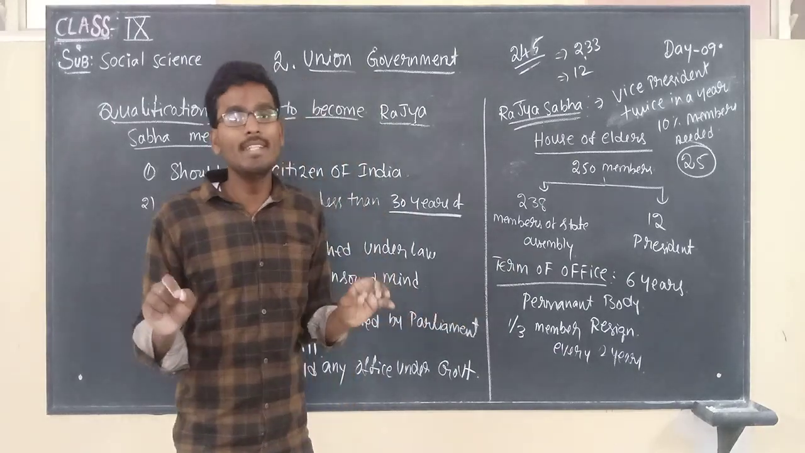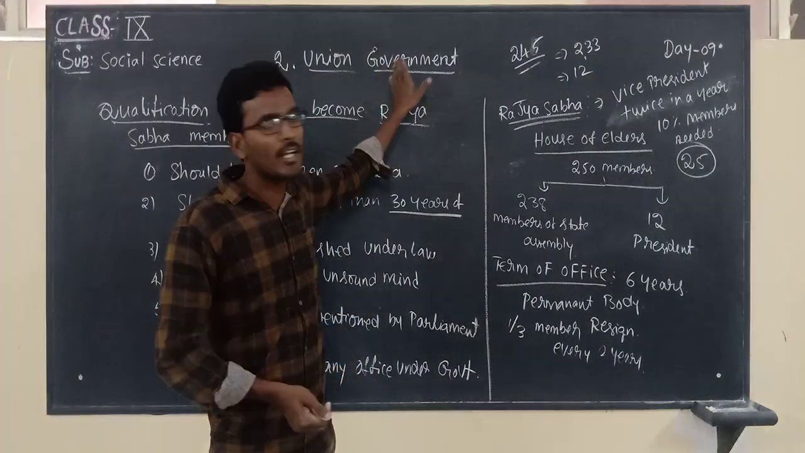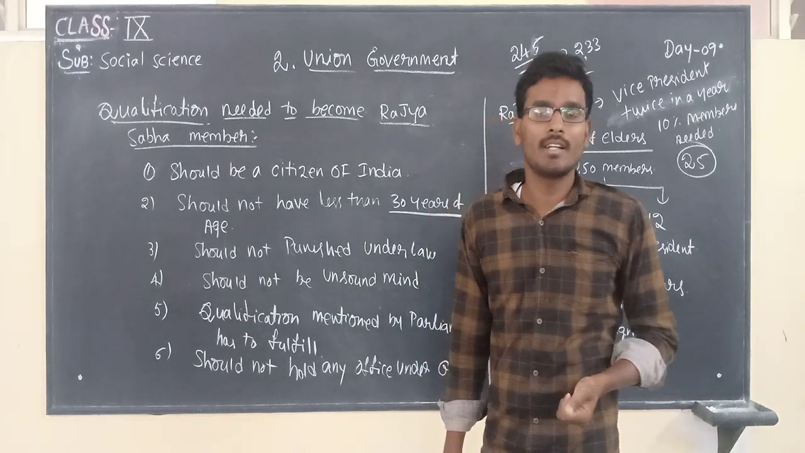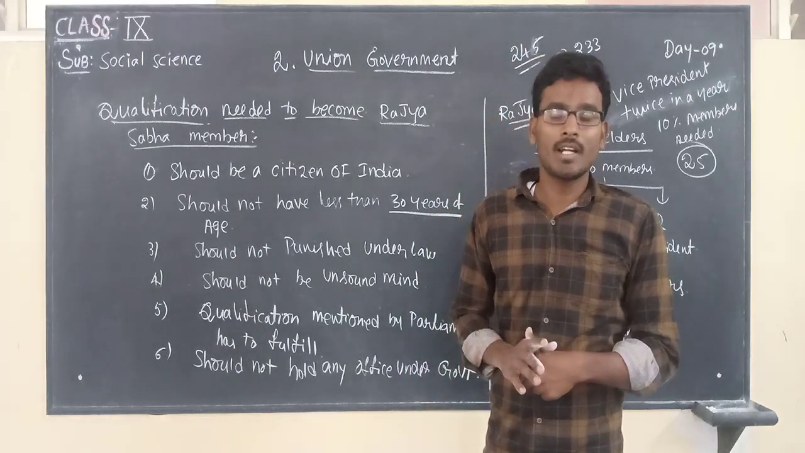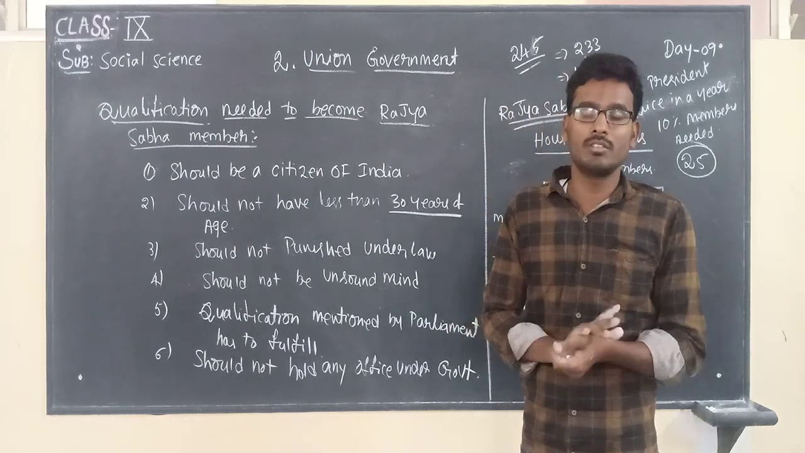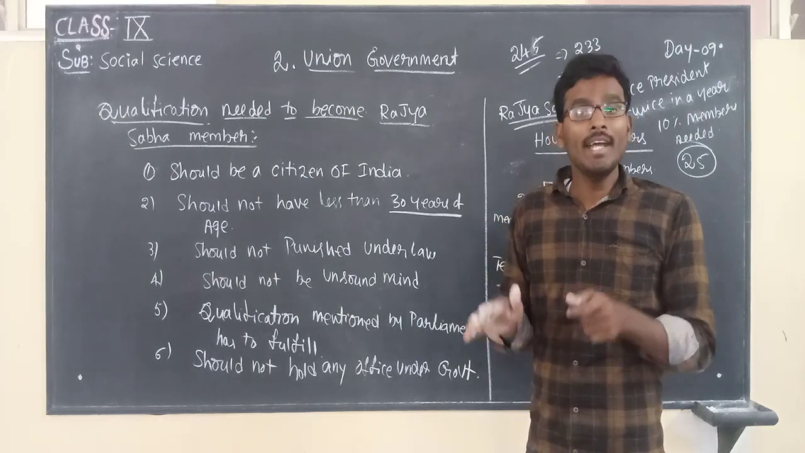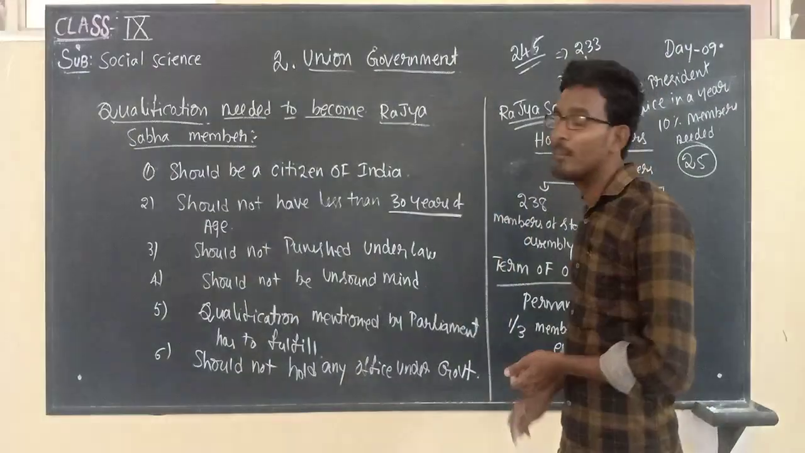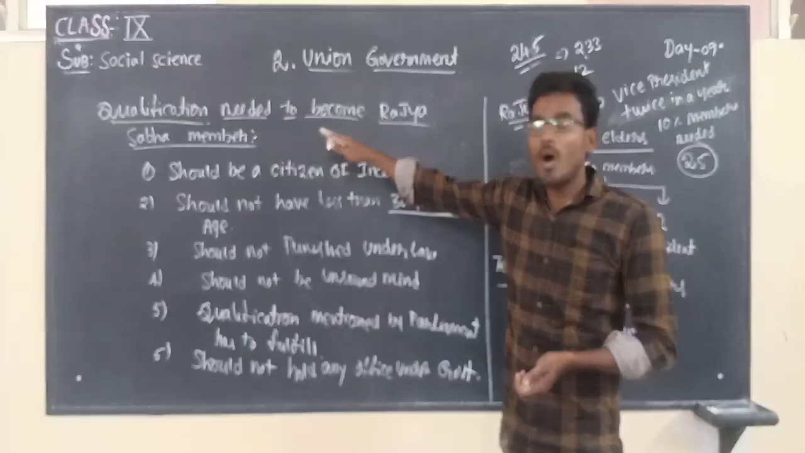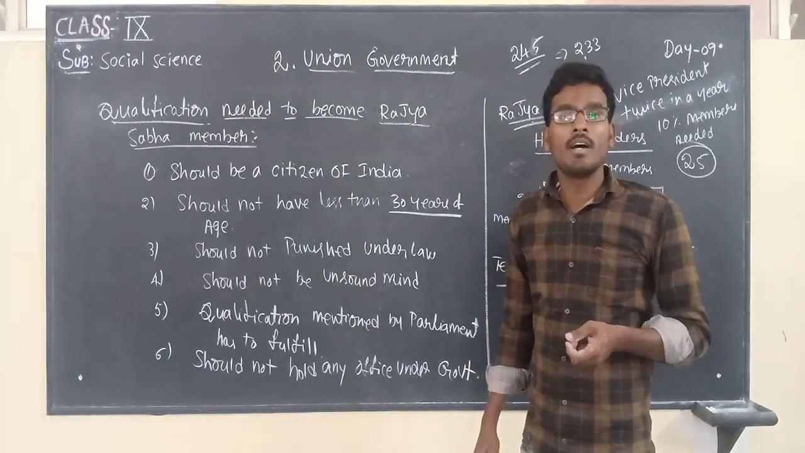So children, in this class we discussed the introduction about union government, and after that we discussed our union legislature. In the part of union legislature, I told our parliament is bicameral. Bicameral means having two houses. Which are those? Rajya Sabha and Lok Sabha. In this session, we discussed the complete information about Rajya Sabha and also the qualifications needed for a citizen to become a Rajya Sabha member.